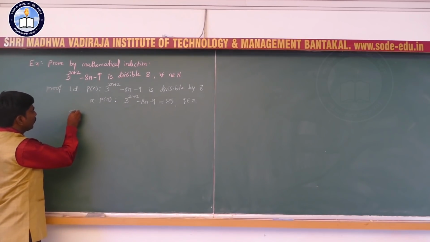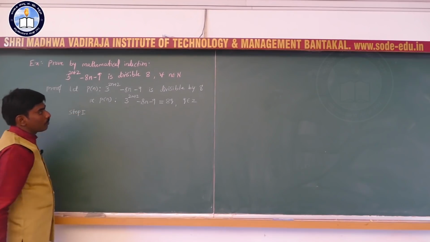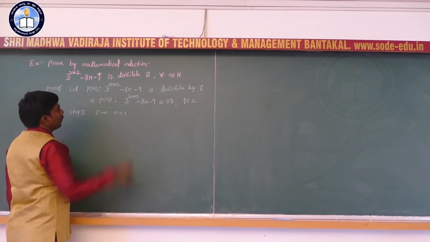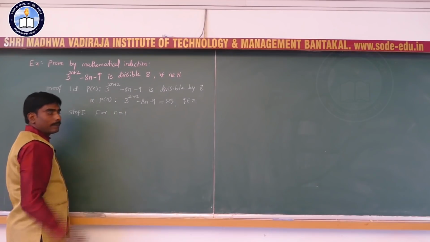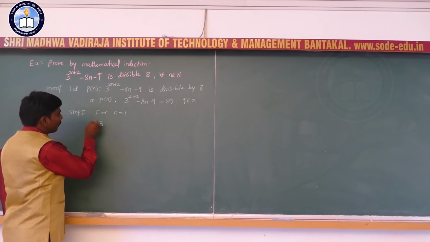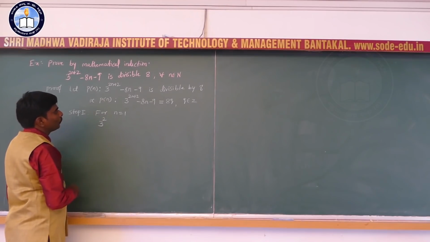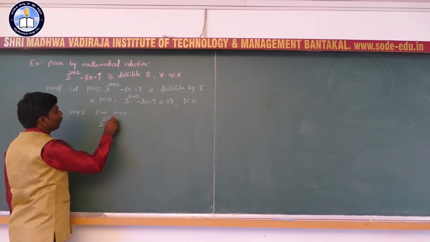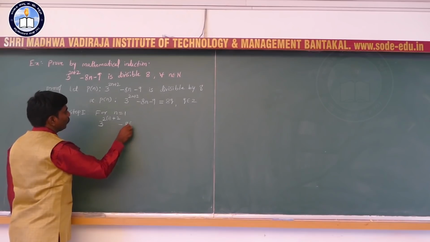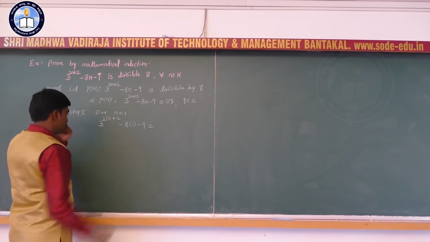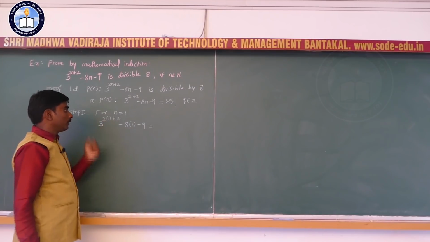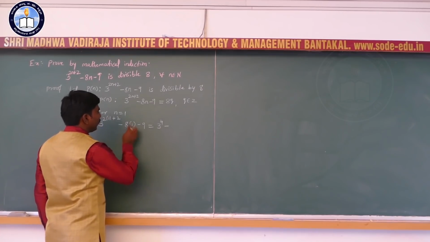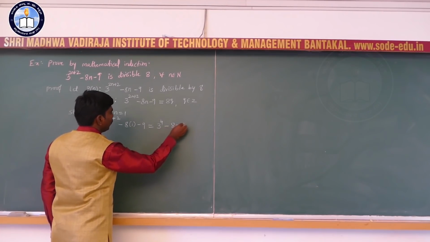So step 1, we are going to prove the statement is true for n equal to 1. Substitute n equal to 1: 3 to the power 2 into 1 plus 2 minus 8 into 1 minus 9. 3 to the power 2 plus 2 is 3 to the power 4, minus 8 into 1 is 8, minus 9.